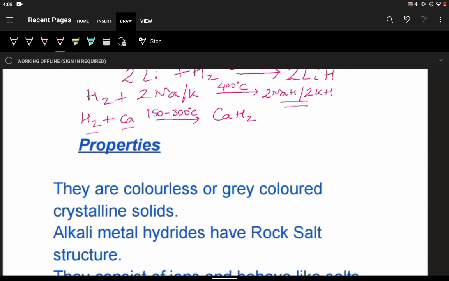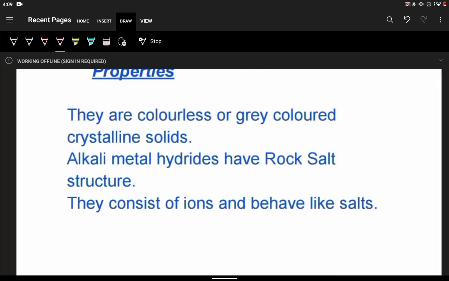Now if we see their properties, they are either colorless or grey colored crystalline solids. If we consider alkali metal hydrides, they have a rock salt structure. There will be packing of the individual ions, with alternating anions and cations, and all the ions are present in the ionic hydrides, and these hydrides behave like salts.